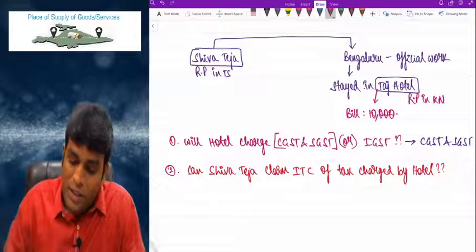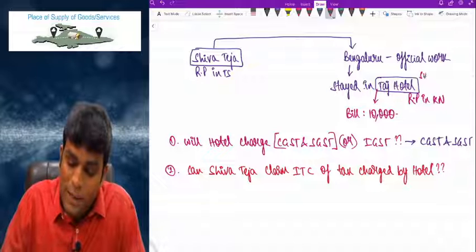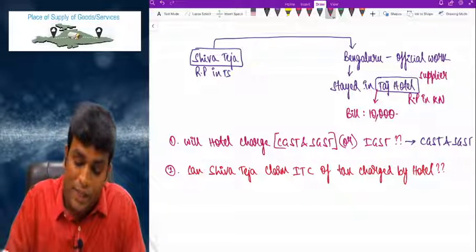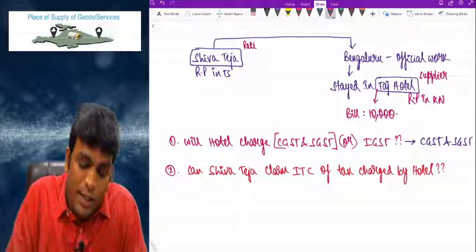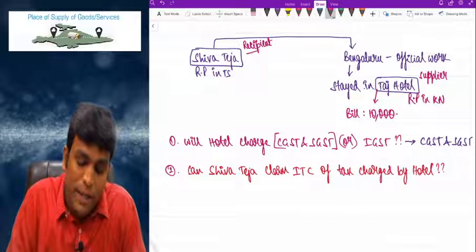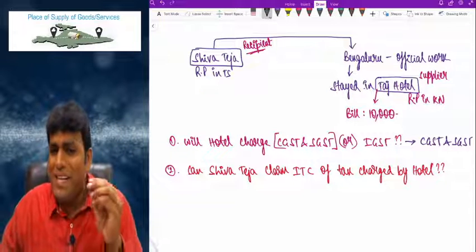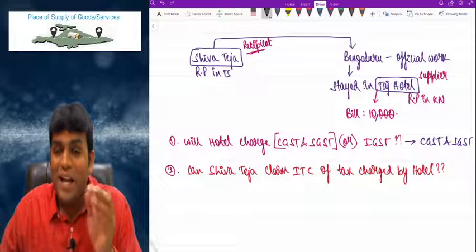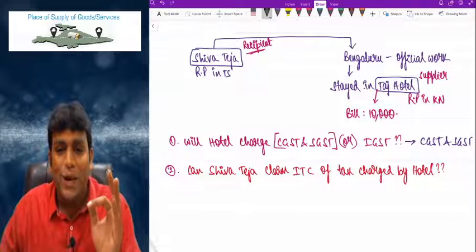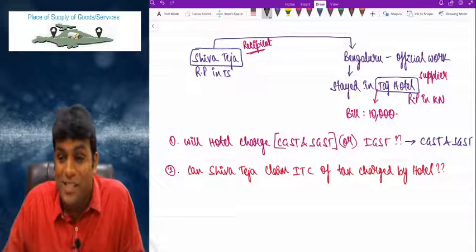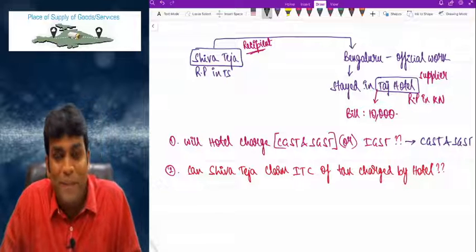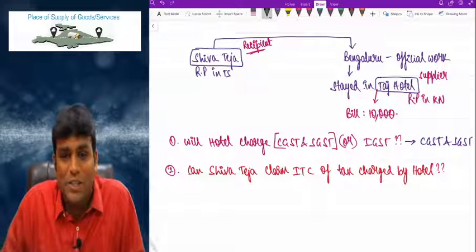Now in this context, my dear friends, who is the supplier, sir? Supplier is very clearly Taj Hotel. Who is the recipient? Recipient is Shiva Teja. Now where is the recipient? That is not important. The important point is only LOS and POS. LOS stands for location of supplier and POS stands for place of supply.